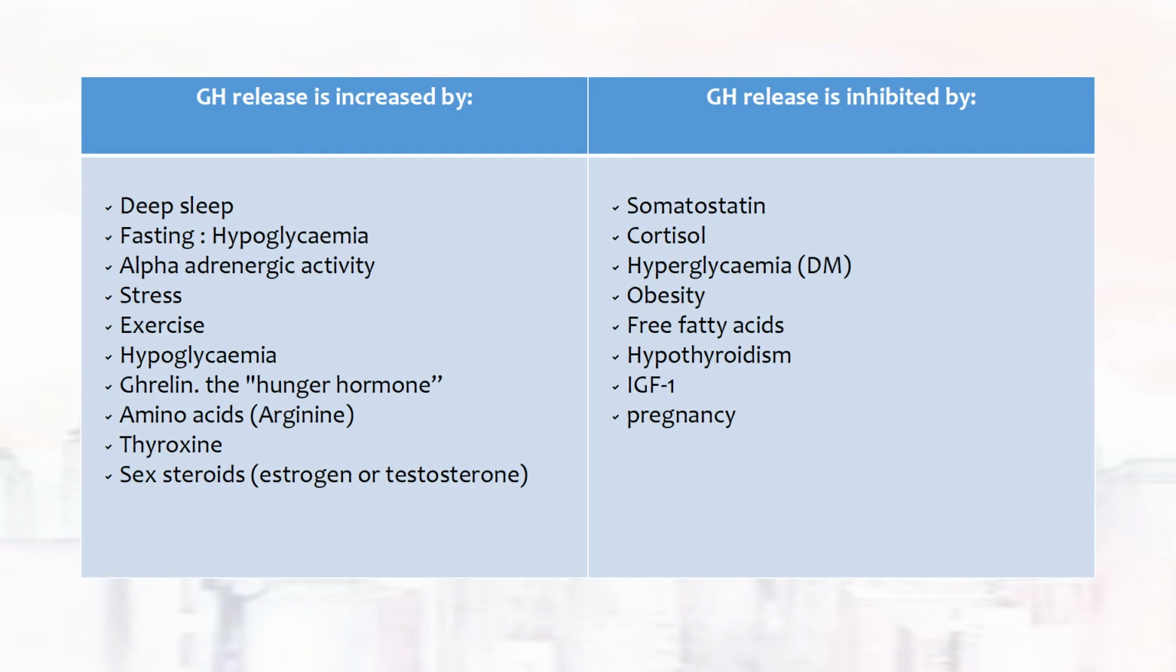There are many factors that can trigger growth hormone release, which can be deep sleep, fasting or hypoglycemia, alpha-adrenergic activity, stress, exercise, ghrelin, amino acid intake, tyrosine intake, and sex steroids. Here are only some of them. There are many others. On the opposite side, growth hormone release is inhibited by somatostatin, cortisol, hyperglycemia, obesity, free fatty acids, low level of thyroid hormone, high level of IGF-1, and also pregnancy.